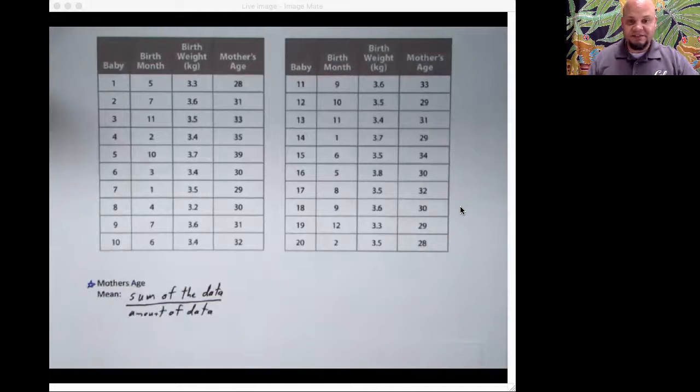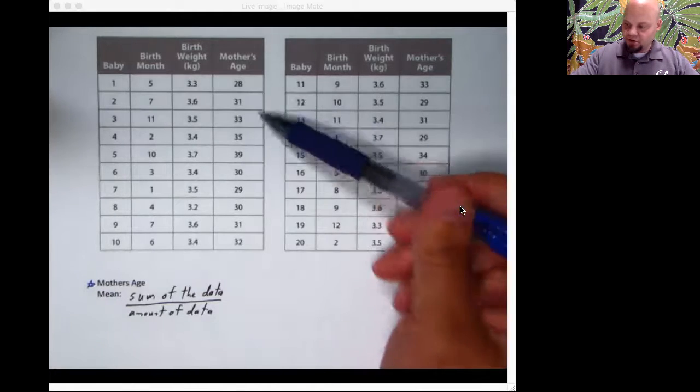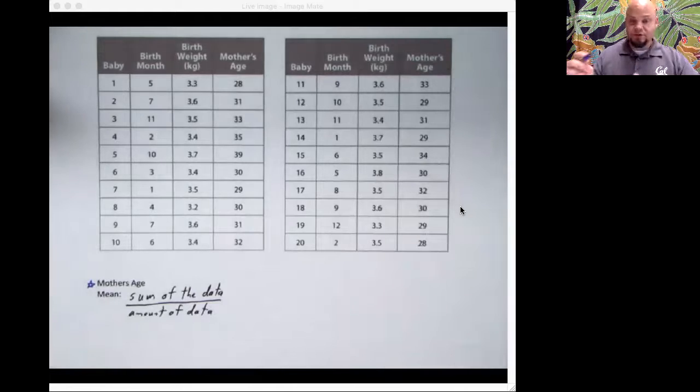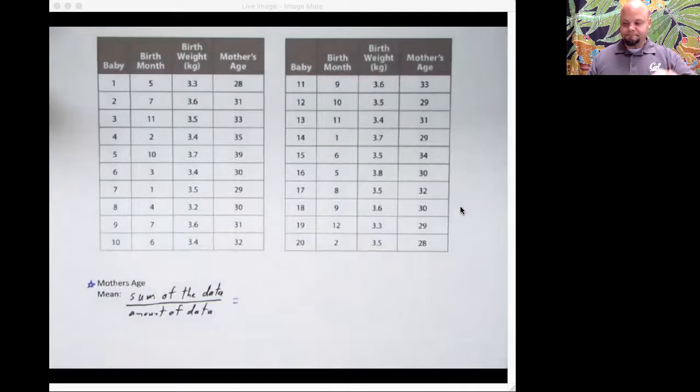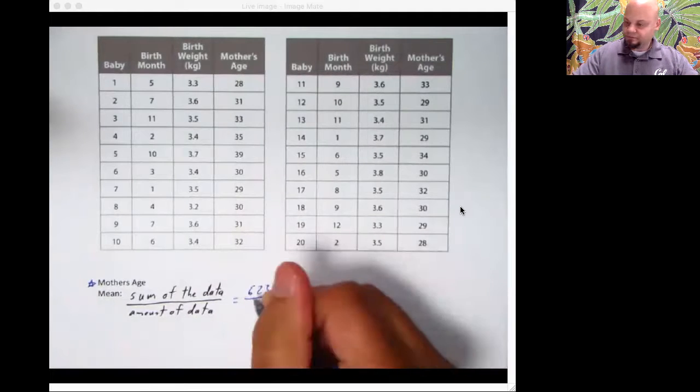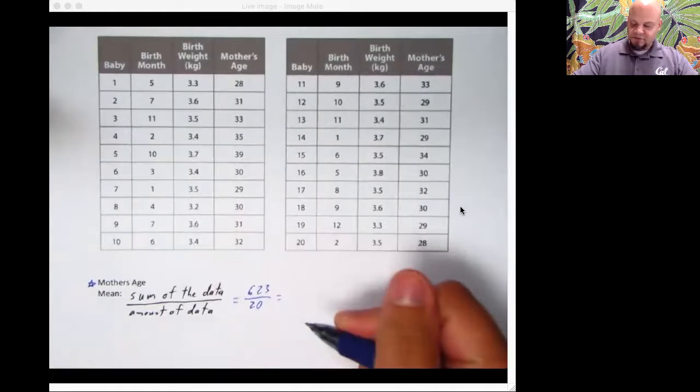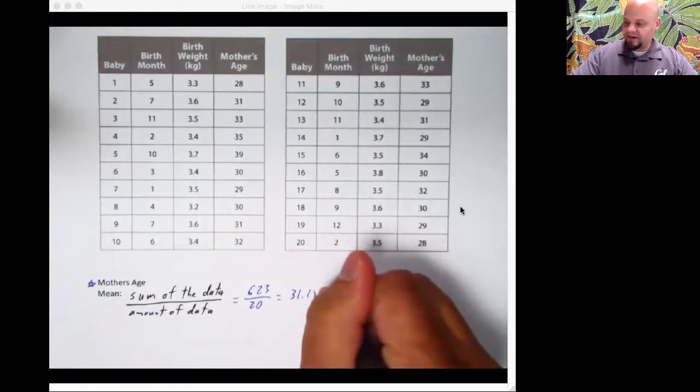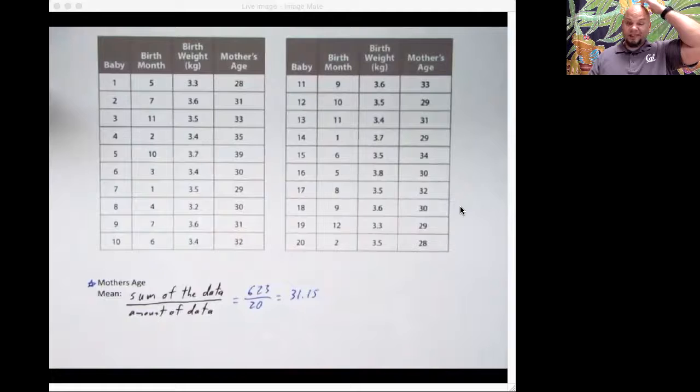The first thing we have to do is add up all of these numbers, all of them. Mr. Beal, I don't want to do that. Don't care. Add them all up. You can pause it if you need to. There'll be plenty of spots where you want to pause in this one. But once you add them all up, you should get 623 over 20. Divide that by 20 and we get 31.15. That's going to come in handy later. That's the mean. We need to know how to find that. I'm pretty sure you already do know how to find that.